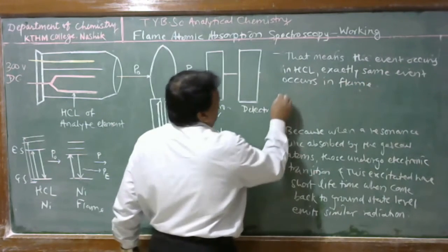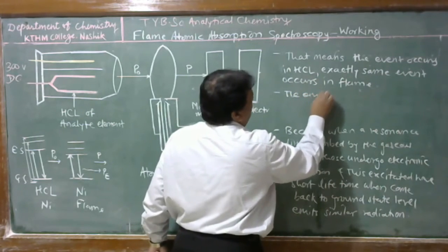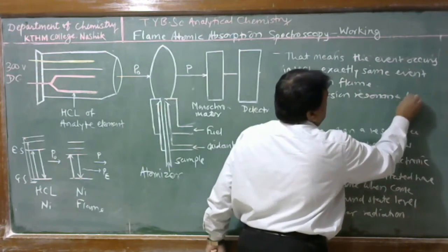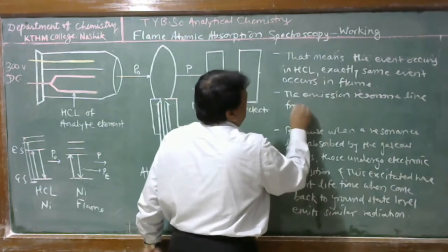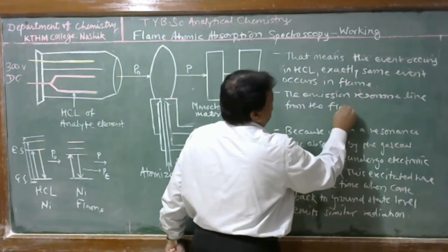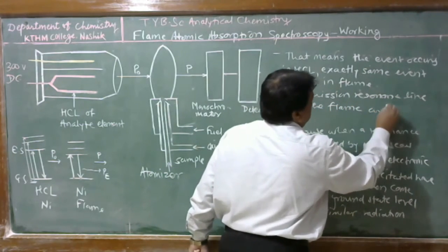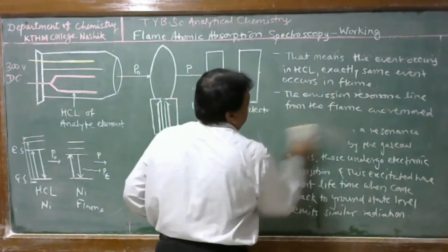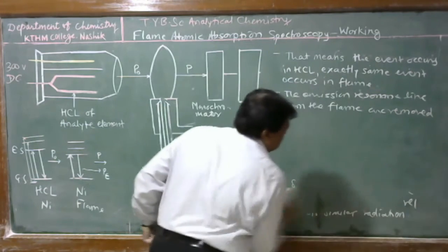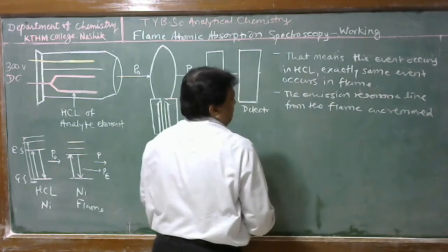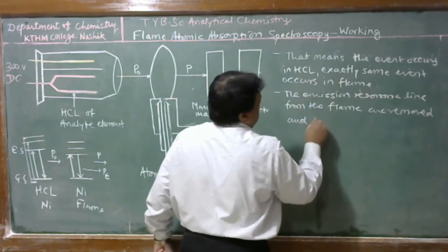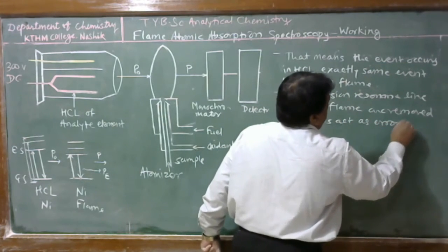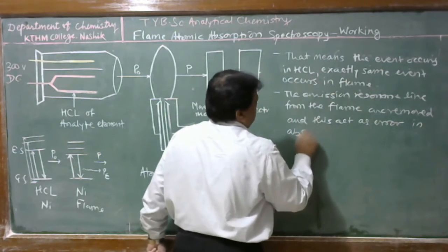And the emission of a resonance line from the flame is not removed because it is continuously emitted during the de-excitation of atomic species, and this acts as an error in absorbance measurement.